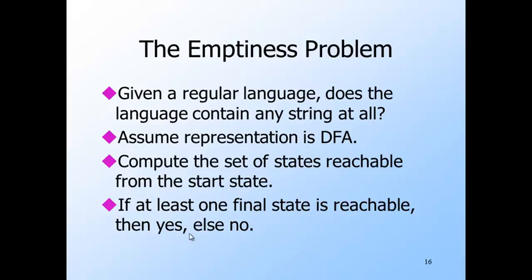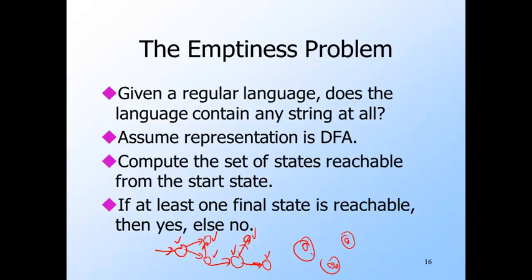Here is an example. Here's your start state. We might mark these, maybe mark these as we go. But if all your final states are out here and never get marked, then obviously, no matter how complex this automaton is, you can't reach a final state and you can't accept anything.